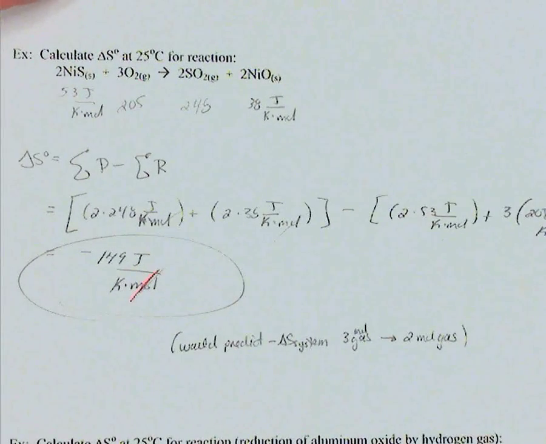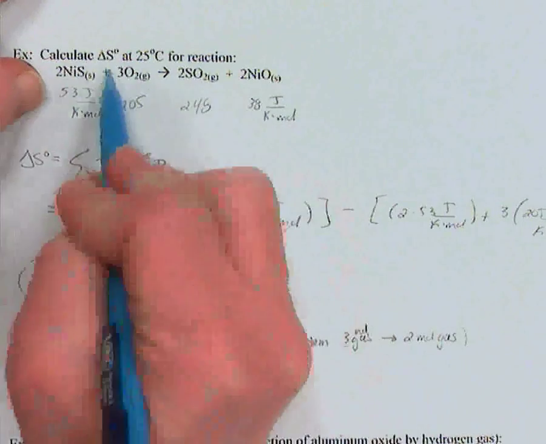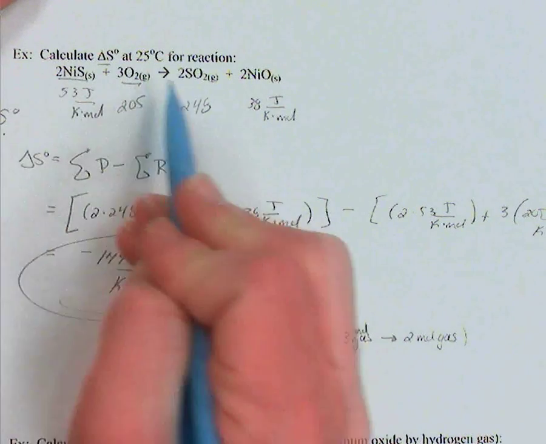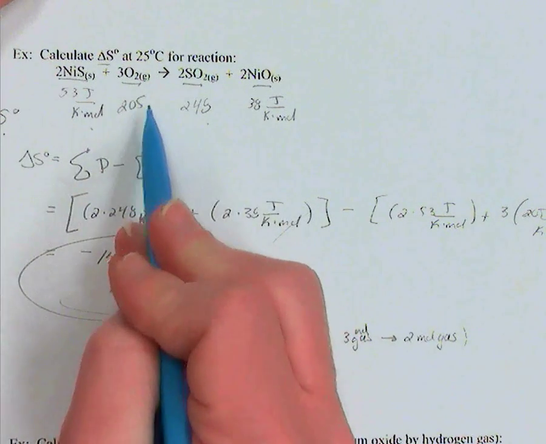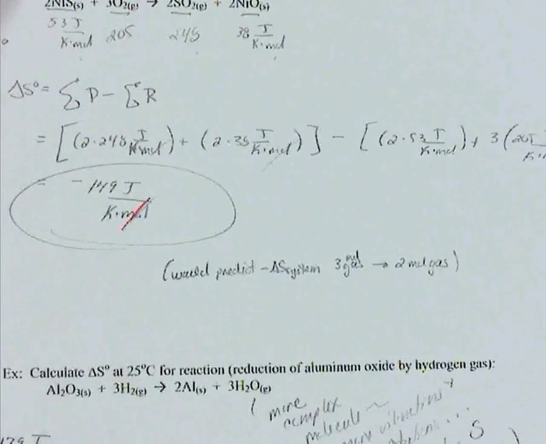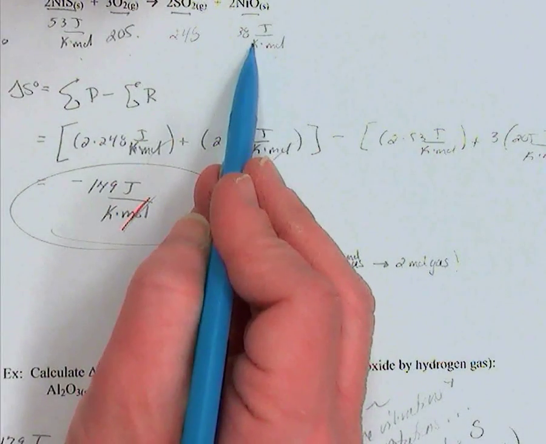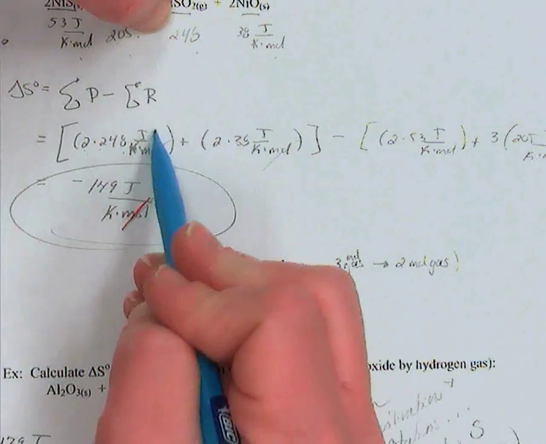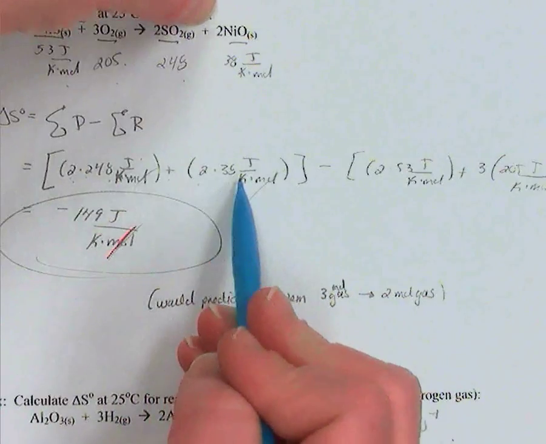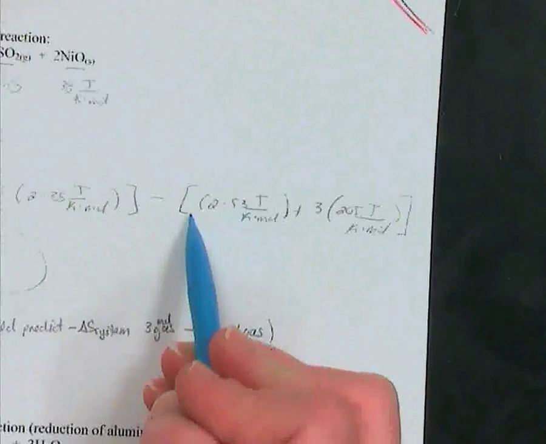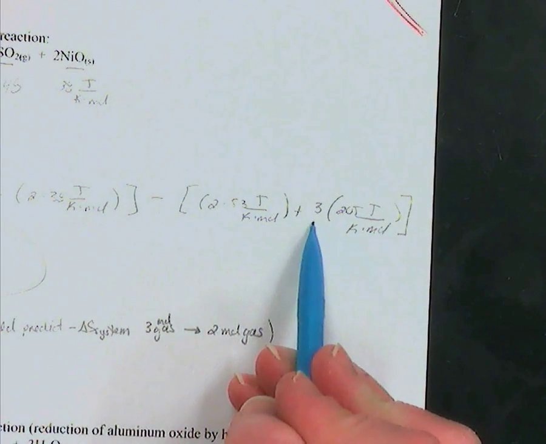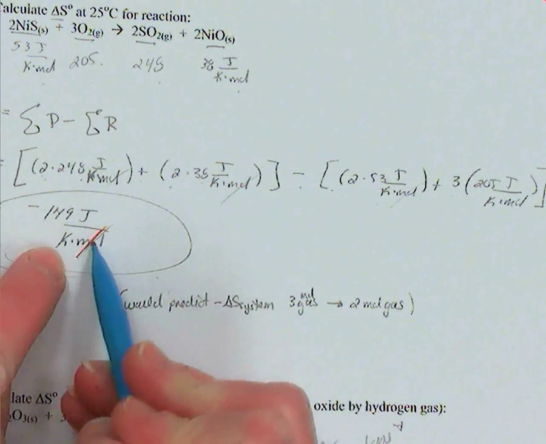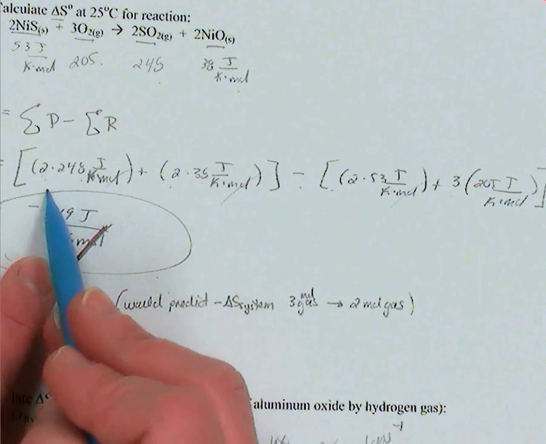What I did for this reaction was find the standard state entropy values for each of the substances. That's what these represent, joule per Kelvin mole, and then take product minus reactant. Now, we have 2 moles of SO2 times the 248 joule per Kelvin mole, and we add that to 2 moles of the 38. Subtract from that the 2 moles for the nickel plus 3 moles for the oxygen. Being careful of our algebra, the moles should cancel because we multiplied through by the coefficients.